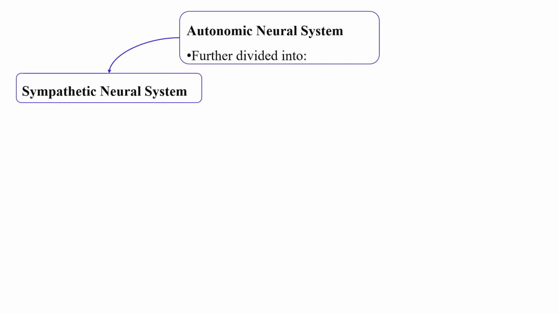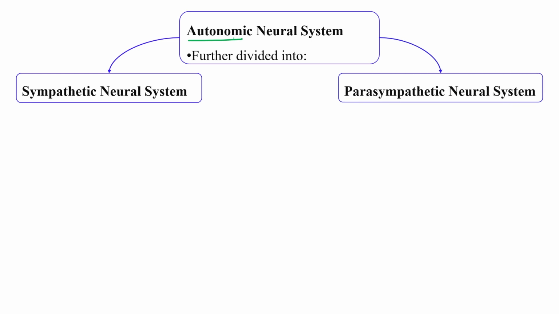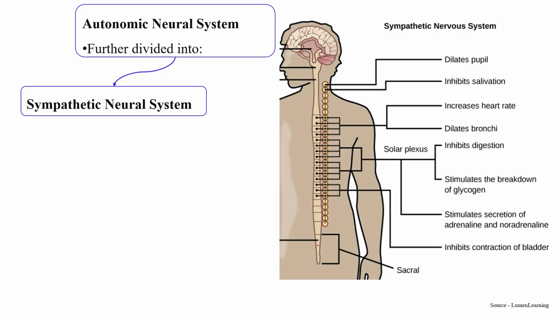Now, the autonomic nervous system is further divided into two different categories. The first one is sympathetic, the second one is parasympathetic. Sympathetic and parasympathetic have opposite work.